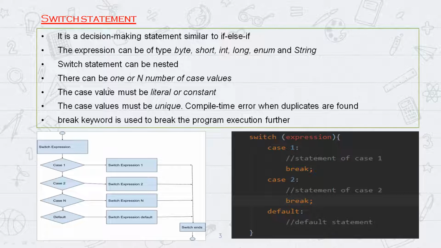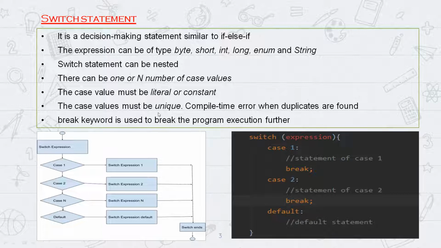And the next statement is there can be one or n number of case values. How many cases can we have? It can have any number, right? That's why we mentioned one or any number of cases. Then the case value must be literal or constant. Literal is nothing but enum types, or you can use the string also. So string literals. And the case values must be unique.